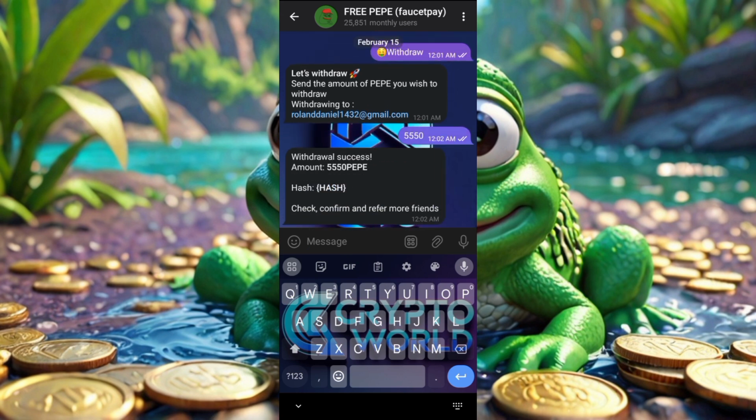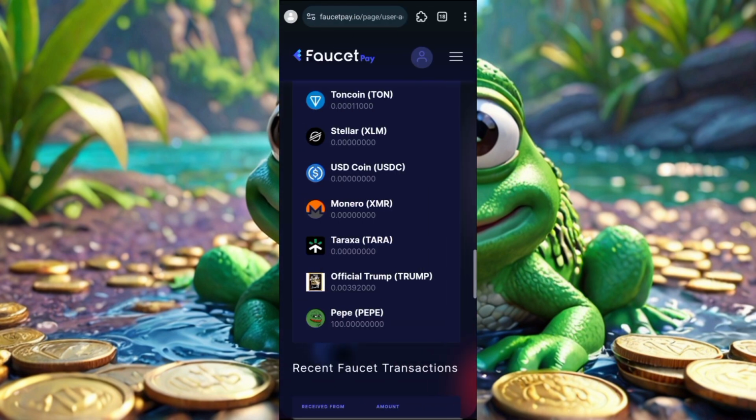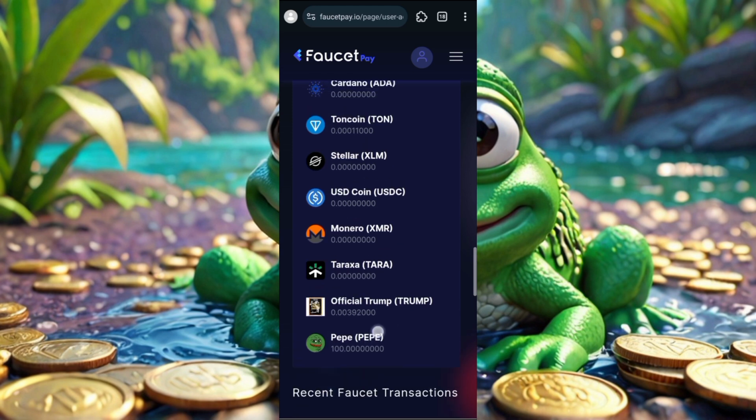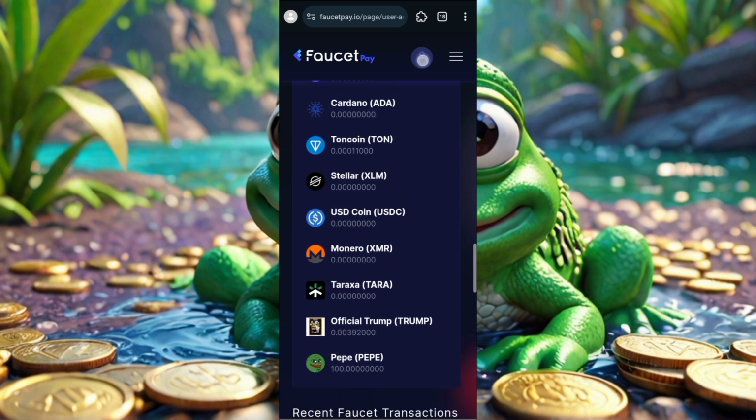Here it says withdraw successfully, amount 55,050 Pepe. So I'm going back to my FaucetPay account to confirm if it really was withdrawn to the FaucetPay account or not. Here in my FaucetPay, the withdrawal has not arrived yet. So I'm going to refresh my FaucetPay account.